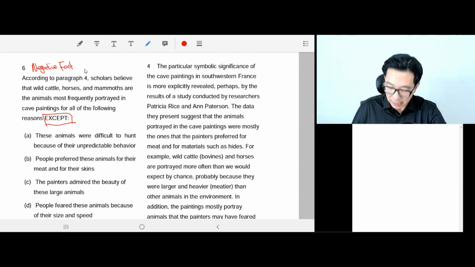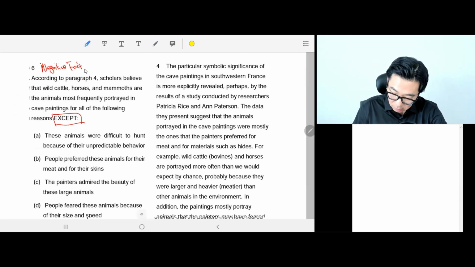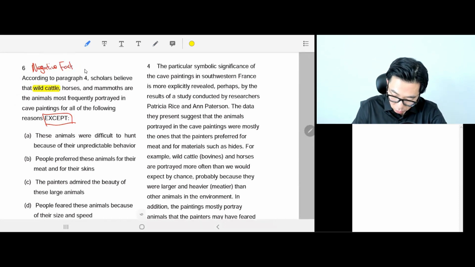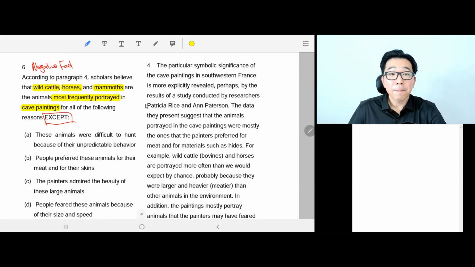So it's saying wild cattle, horses, and mammoth are the animals most frequently portrayed, drawn in cave paintings, and there are reasons for that. So 3 answer choices will be right reasons, and 1 answer choice will not.